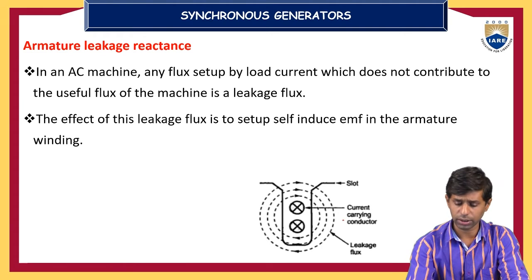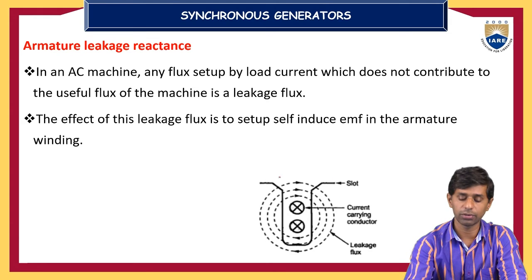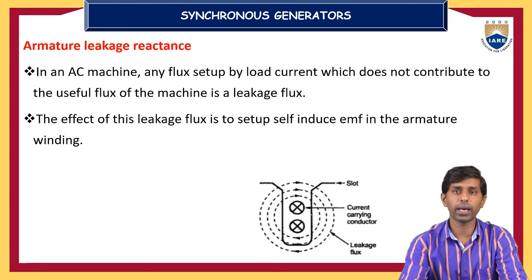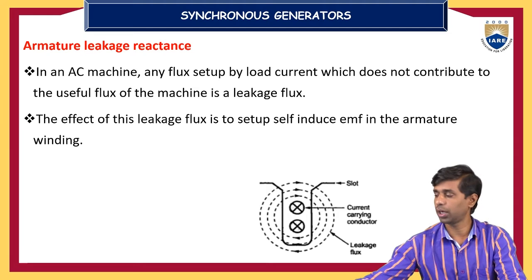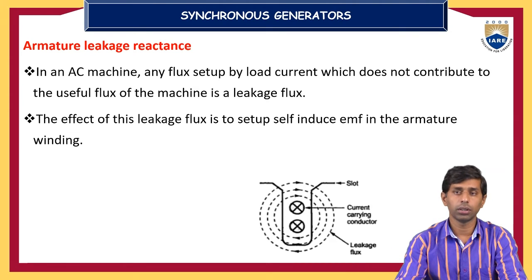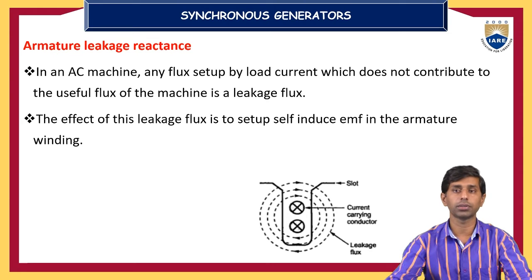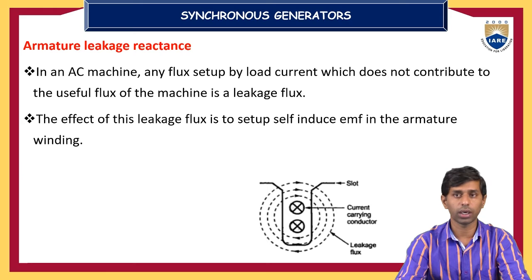You can see here a slot which contains current carrying conductors, which develop a magnetic field around it, and this magnetic field will not be useful unless it completes its path. If it does not complete its path, it becomes leakage flux, which links its own conductors.